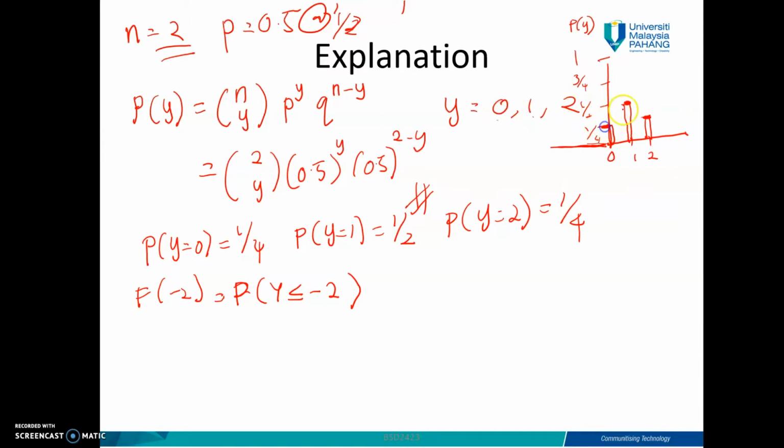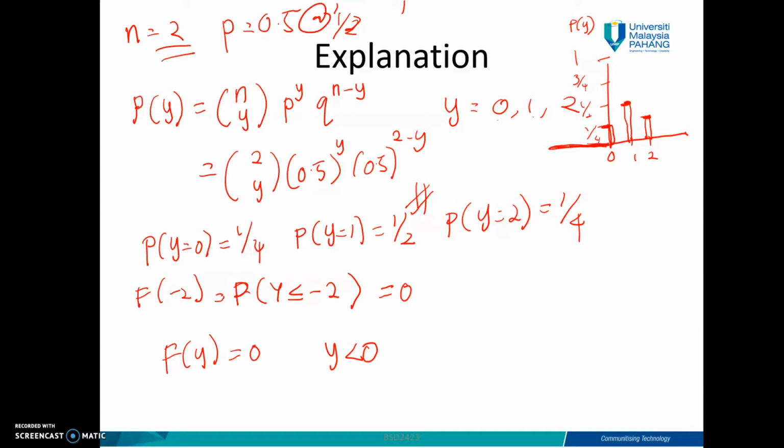You have 1 over 4, 1 over 2, and 1 over 4 here. That's why when we have negative 2, this becomes 0 because it is on this side. So we can consider that F_Y will be 0 for any y less than 0, because of this graph.